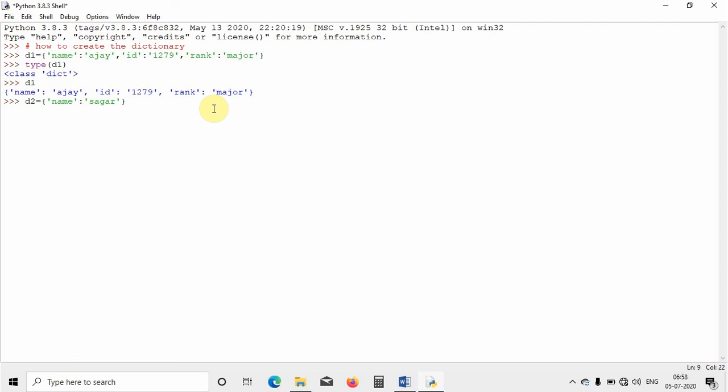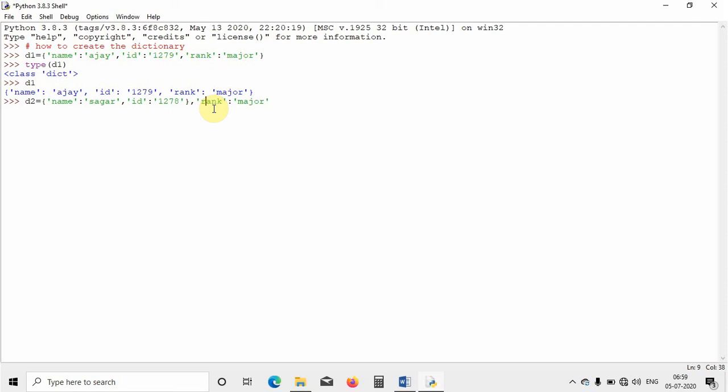Then I will take the other element, that is id itself, and write the id for this guy, 1278. Then I will write a comma, then again take the key element, rank, and put his rank, so he is also a major.